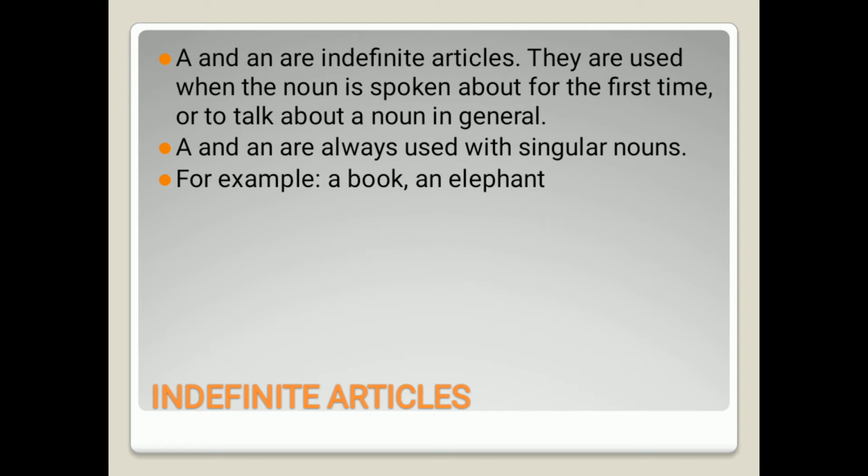They are always used with singular nouns. Whenever we are using a singular noun, we will always use a and an with that singular noun. With plural nouns, we don't use a and an. For example, as I have said, we use the articles a and an with singular nouns. So for example, you can see a book, an elephant. A and an are both used with the words book and elephant, which are singular words.